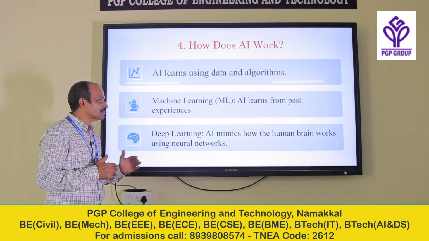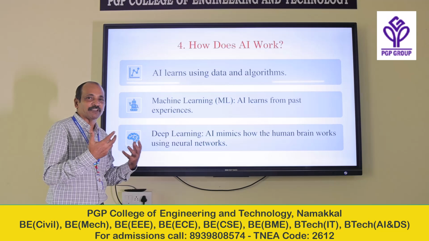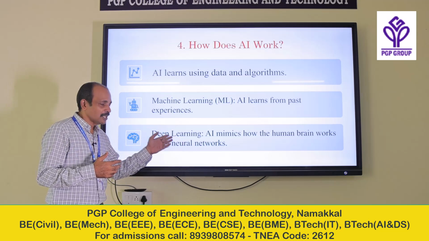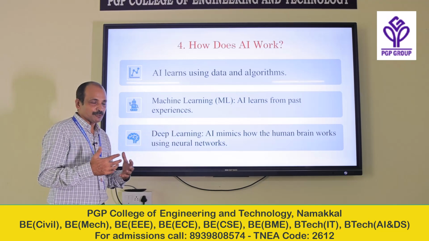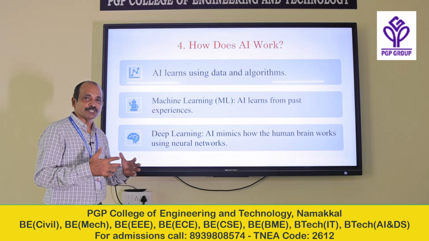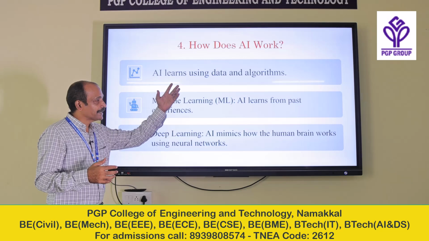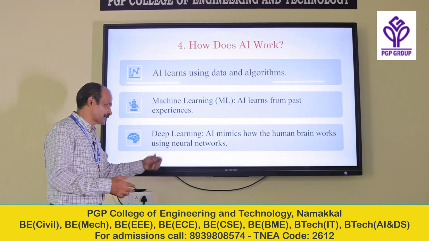Then the next level we have something called deep learning. Deep learning is something like the human brain. In the human brain we have a network, and the same thing, the networks are built, that is called neural networks. Almost the same concept is used to train AI systems. So these are the three components we need for a very good artificial intelligence system: data, machine learning algorithms and deep learning algorithms.